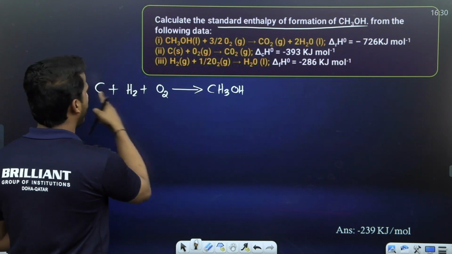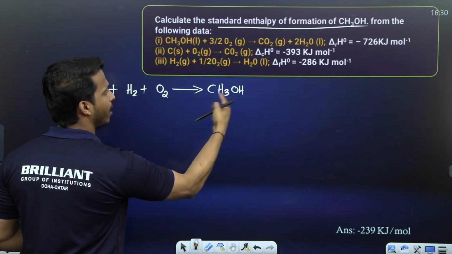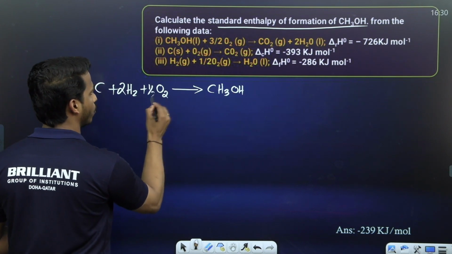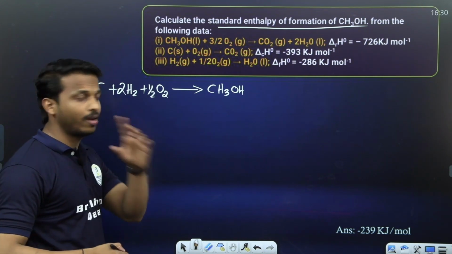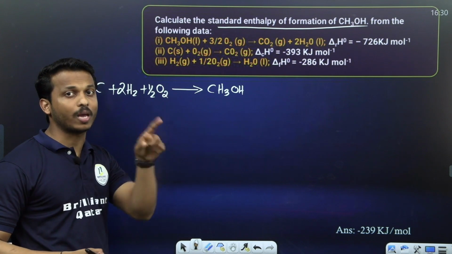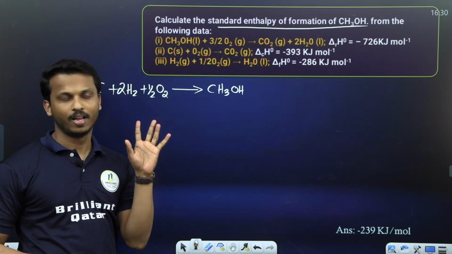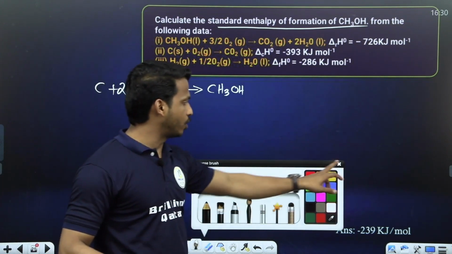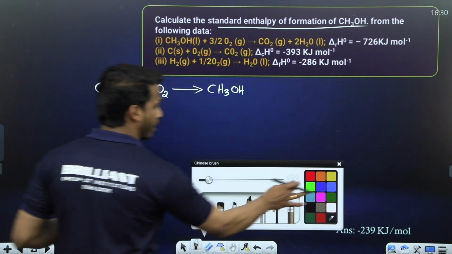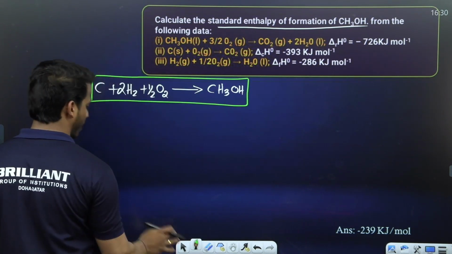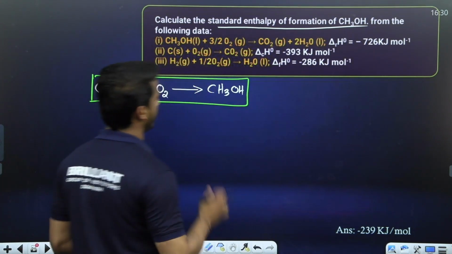C plus. Only 1 carbon we need. How many hydrogen do we need? 4 hydrogen, so 2H2. We need only 1 oxygen, right? Half O2. Don't go to the product side to write some numbers, okay? Product should be 1 mole because they said enthalpy of formation. Yes, we made the equation. Methanol is formed by this reaction: C plus 2H2 plus half O2 gives CH3OH.